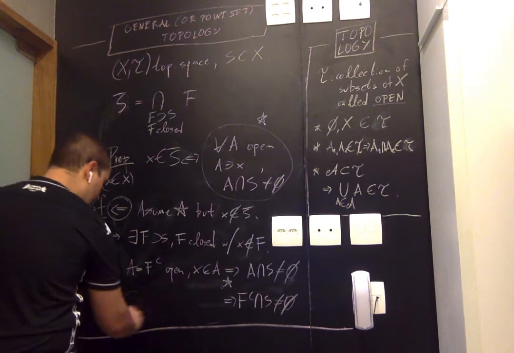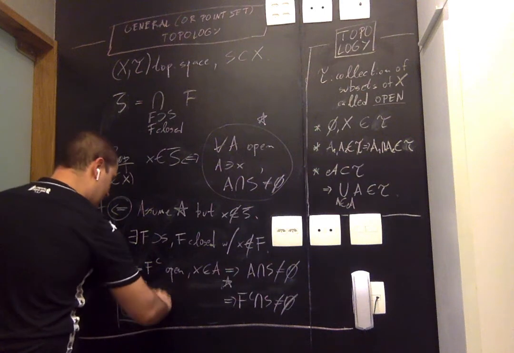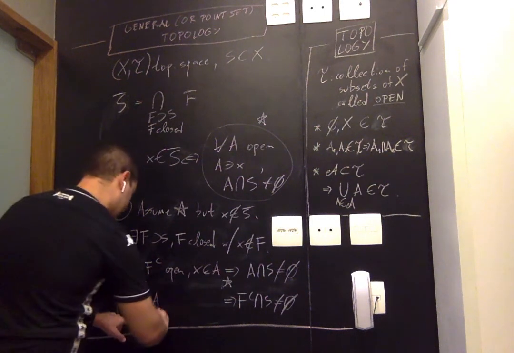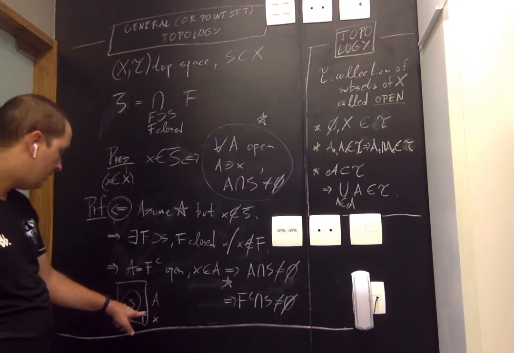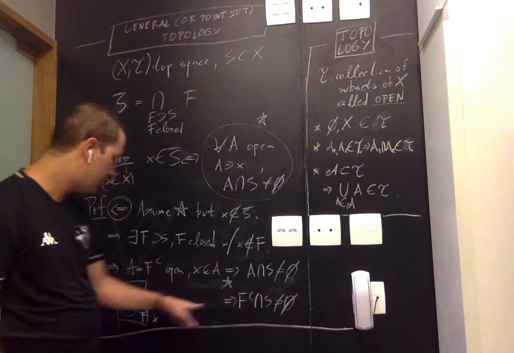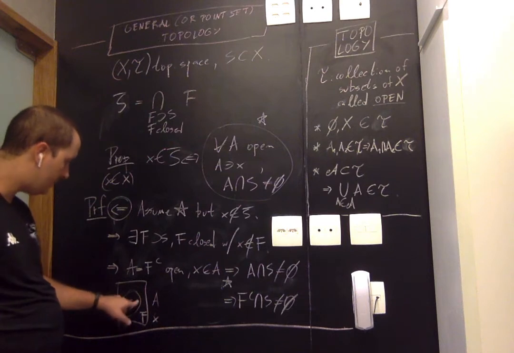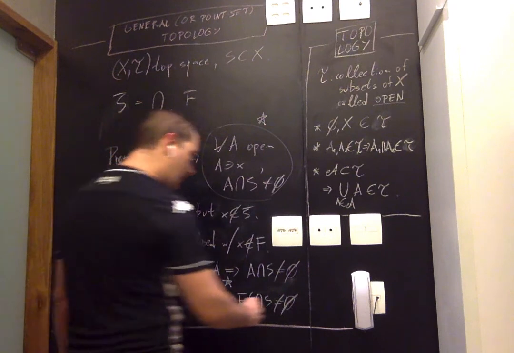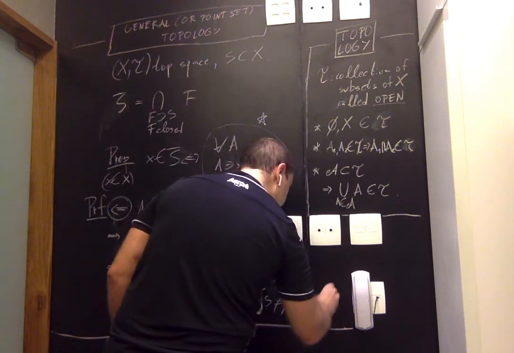So let me go back to my previous drawing. We have F over here. This A is the rest of the world. So F contains S, and X is over here. But how can it be that the complement of F intersects S? Well, if F contains S, no element of S is in the complement of F. And therefore we have yet another contradiction, and we're done.